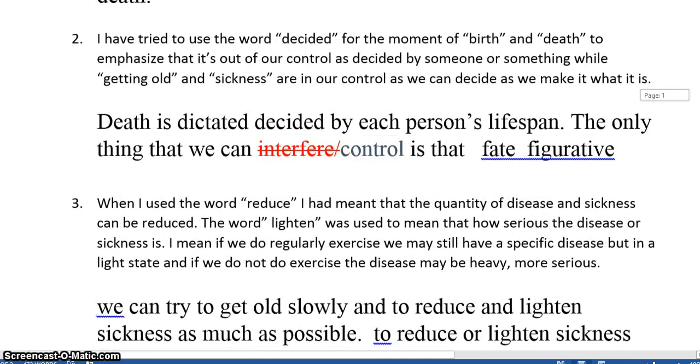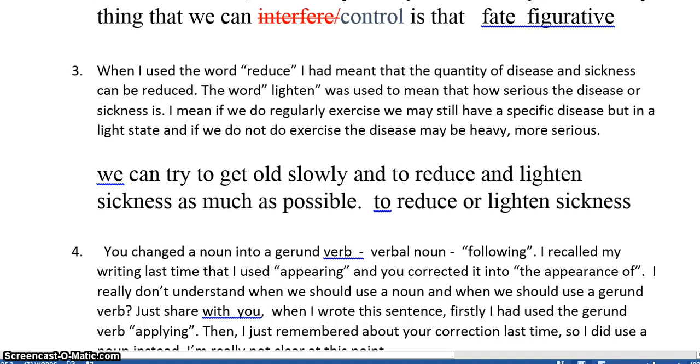So sometimes we make choices on style and how they feel to the reader. And here's another example, talking about the reader's feeling or the impression that they get from your writing. So, my student has said, when I used the word reduce, I had meant the quantity of disease and sickness can be reduced.